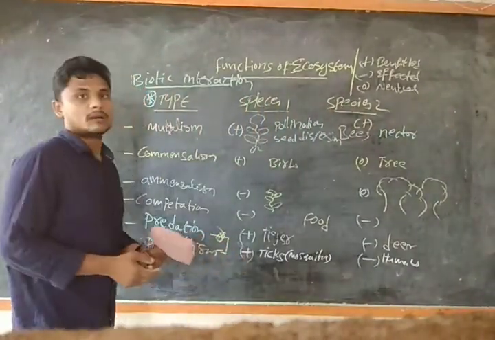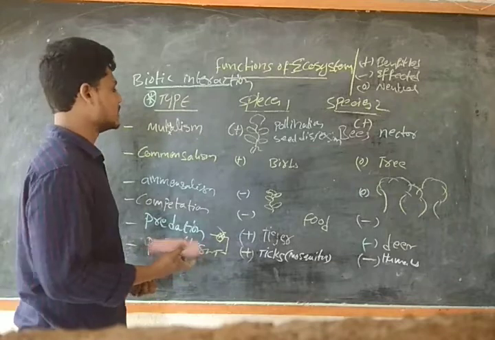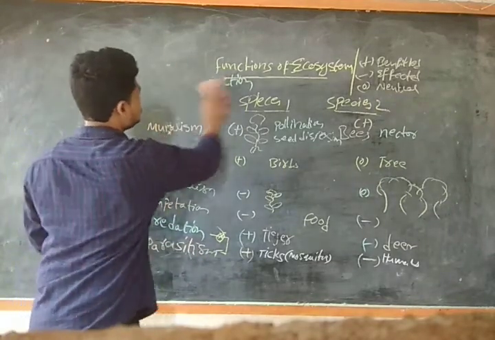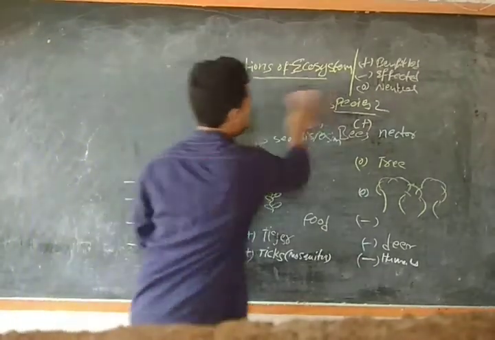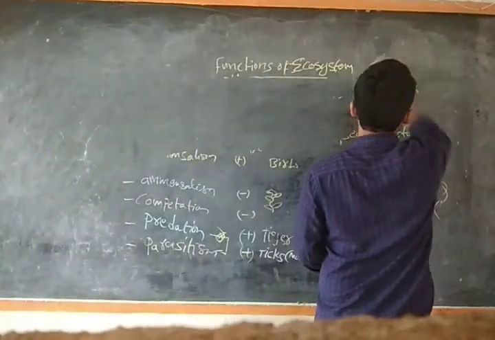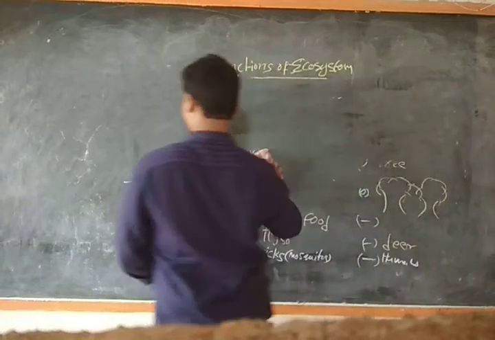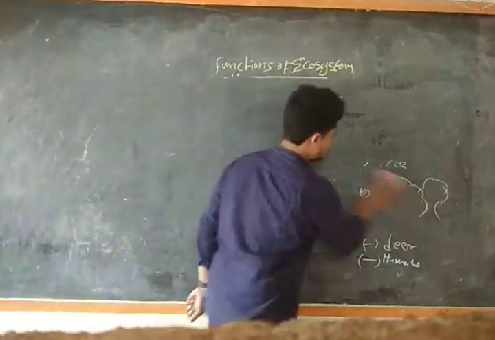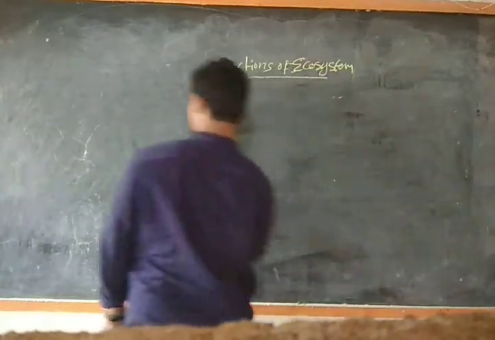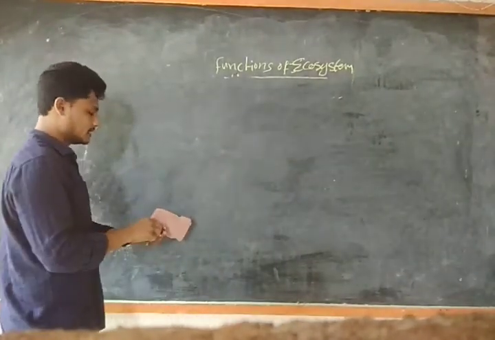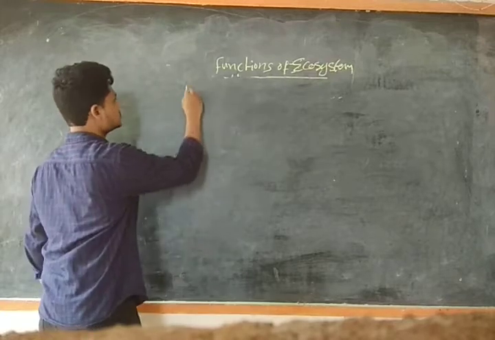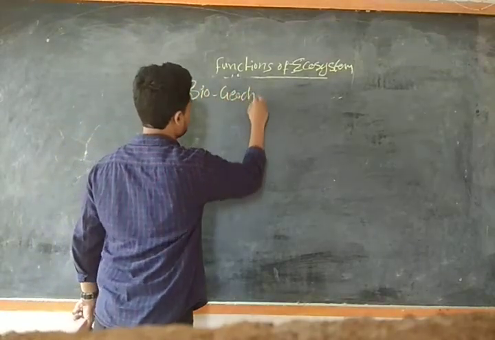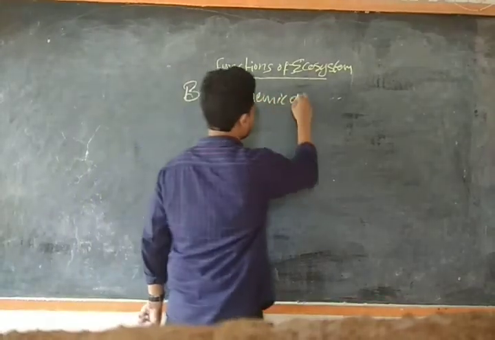So now we will do the biogeochemical cycle. What is the biogeochemical cycle?